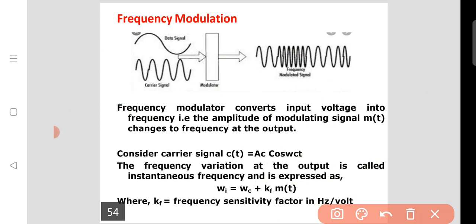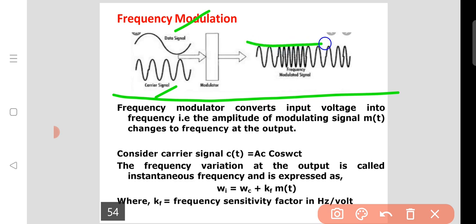I hope you understand this scenario. This is the waveform diagram. The modulating signal is the data signal, and then the carrier signal. Here the amplitude of the carrier wave is always the same, but the deviation is in frequency. This is the lowest deviation, and this is fc.